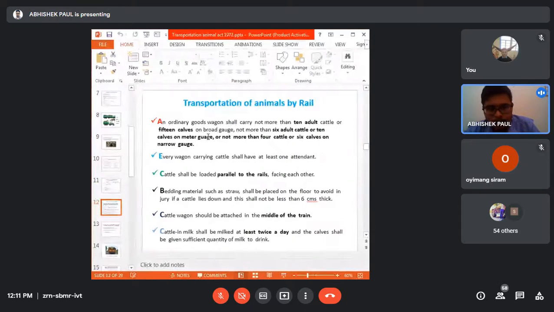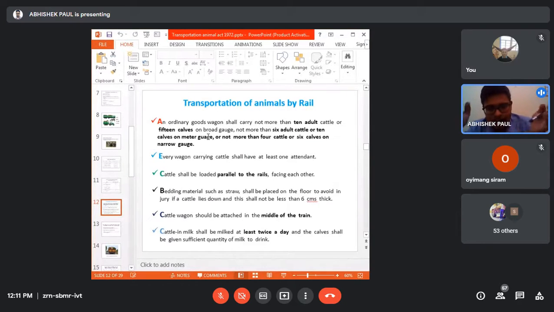So this is the transportation of animals by rail. While transporting animals by rail, please remember that in one broad gauge wagon, you can carry up to 10 adult animals, or 15 calves. You cannot take all 10 adults and 15 calves in a single wagon. The calculation is either 10 adult cattle or 15 calves in one broad gauge wagon. Please remember all this.